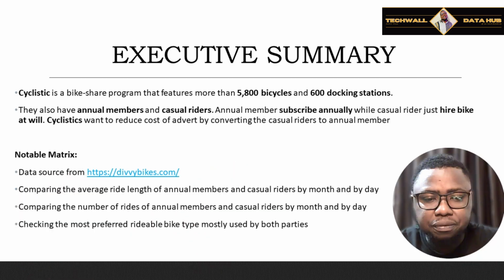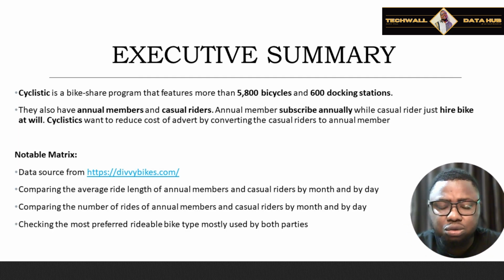Meanwhile, the data source we used for this is found in this link. That's where the whole data is combined, and we focused more on the 2023 bike share, right? So now this is what we are going to do.